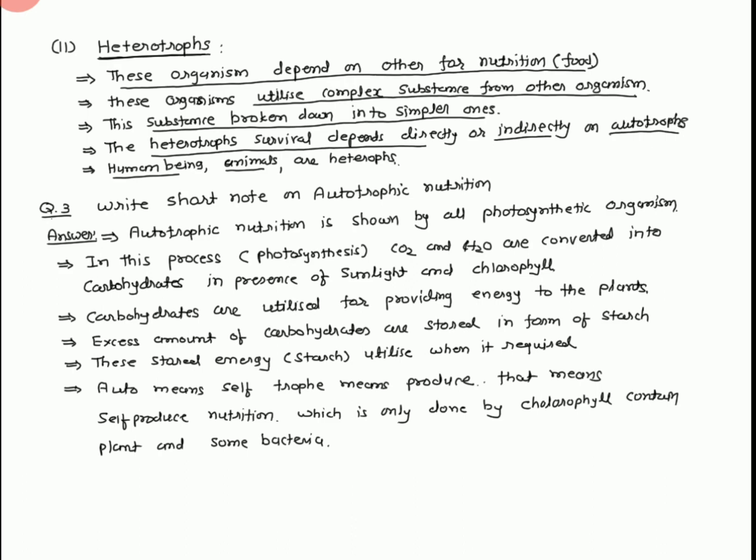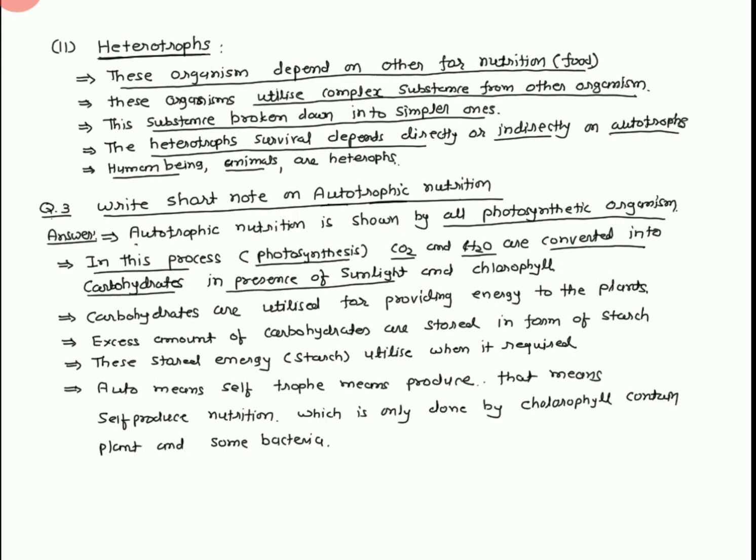Now we can explain another question. Write a short note about autotrophic nutrition. Auto means self, troph means produce, self-produced nutrition. Autotrophic nutrition is shown by all photosynthetic organisms. In this photosynthetic process, carbon dioxide and H2O are converted into carbohydrate in the presence of sunlight and chlorophyll.